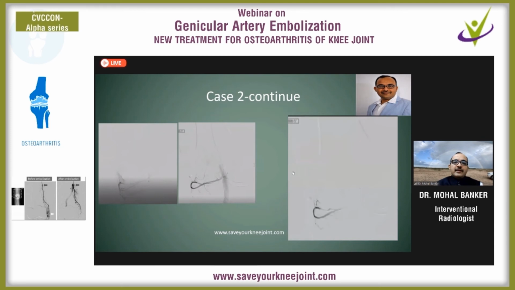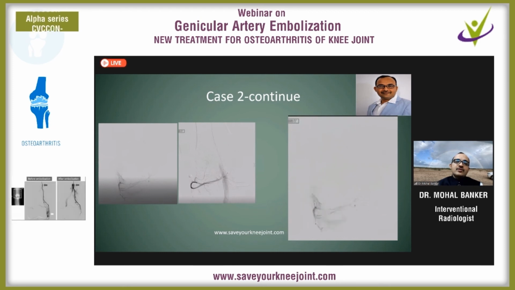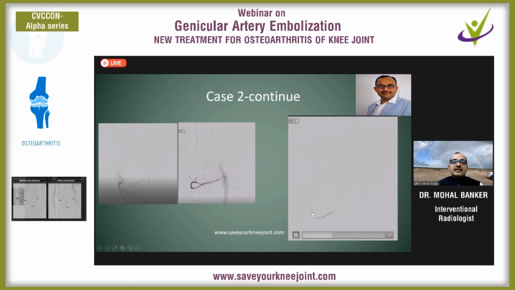Like in here, there is a superolateral genicular arterial branch, and selective angiography is done. With this angiography we are able to find out this vascular flux over here. This is a triangular area showing hypervascularity. These are newly formed vessels over here, and the patient has pain in the same region, and MRI also shows this chronic inflammation in the same region.